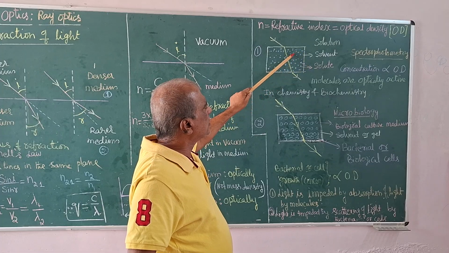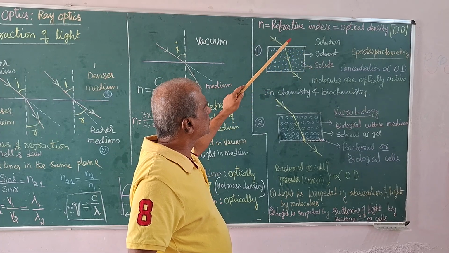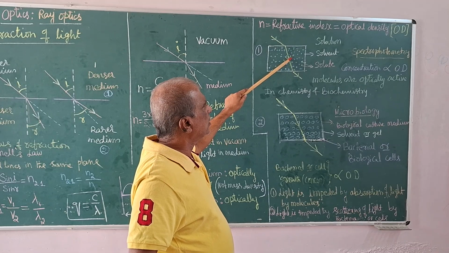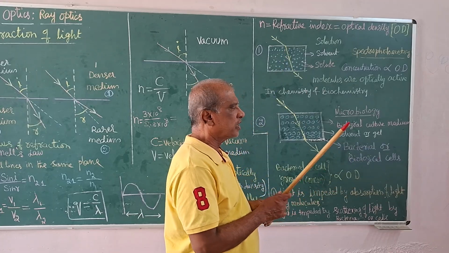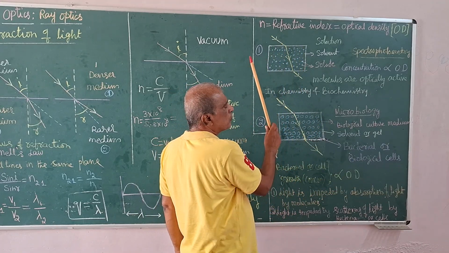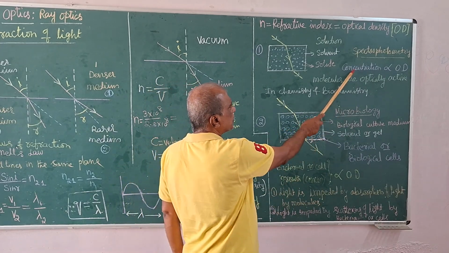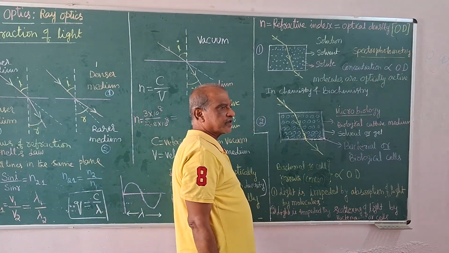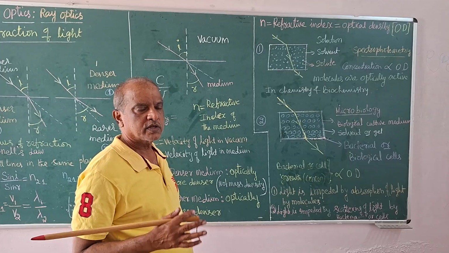So this absorbance of light, or I say refractive index or optical density of the solution, depends on the concentration of the solution. Concentration means more solute molecules in the same volume. The higher the concentration, the higher the OD, optical density, a direct relationship. OD is measurable directly using an instrument.